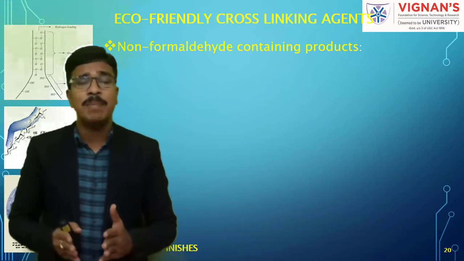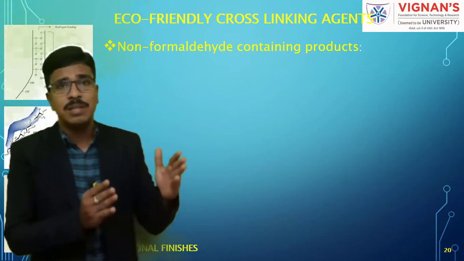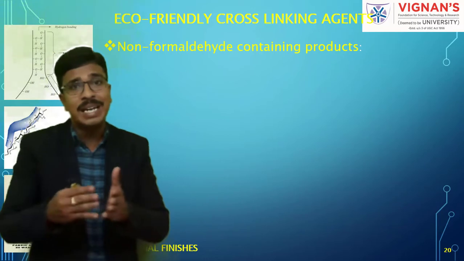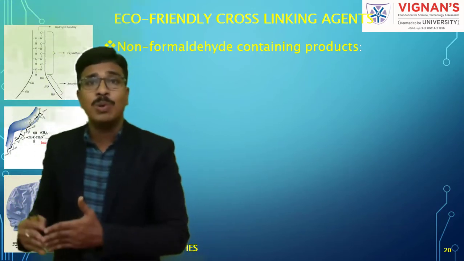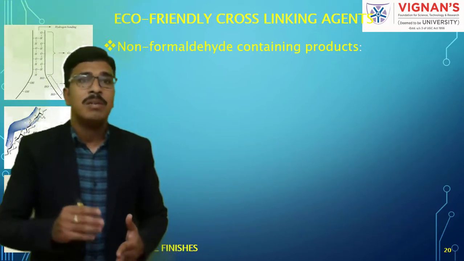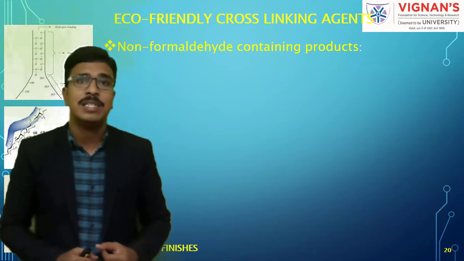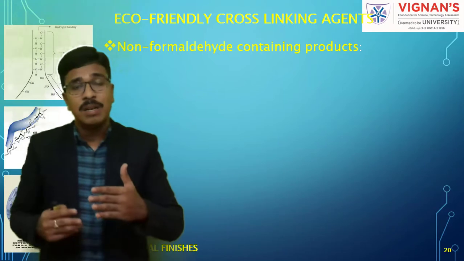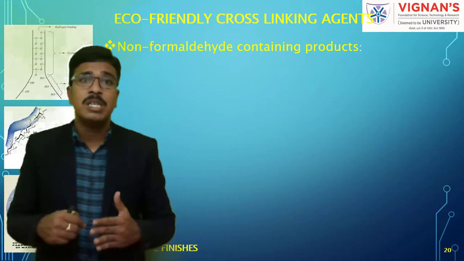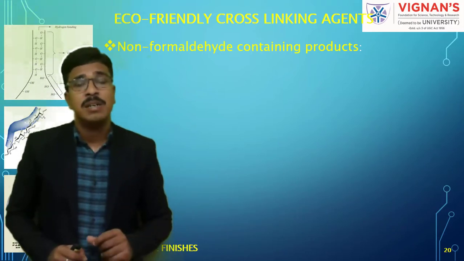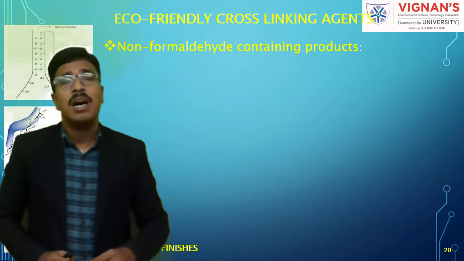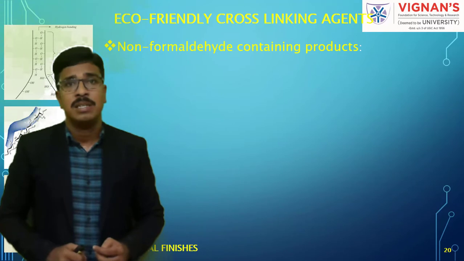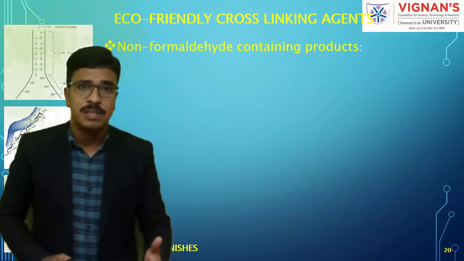So the concept of using formaldehyde based agents to get anti-crease has moved towards non-formaldehyde based cross-linking agents, various compounds which are not synthesized with the help of formaldehyde. There is no formaldehyde presence in them.